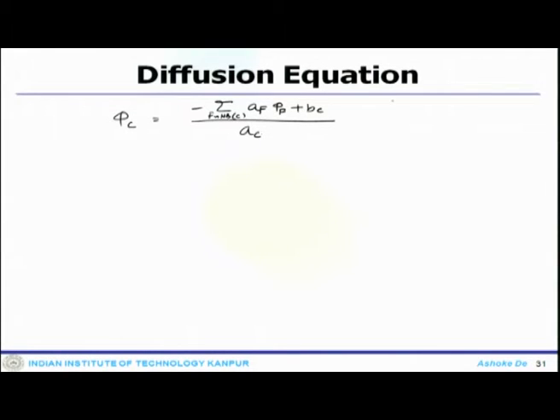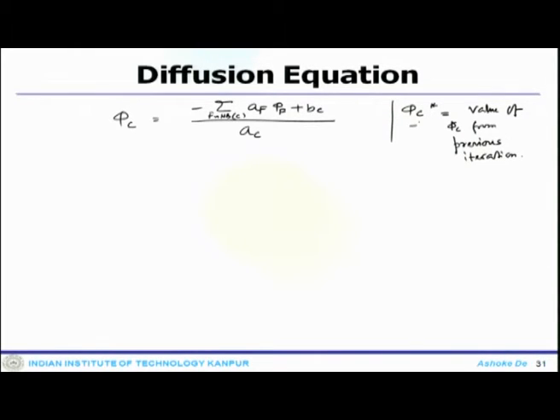So, let us define phi_C star, which is the value of phi_C from the previous iteration. Now, phi_C star can be added to or subtracted from the right hand side of this equation.